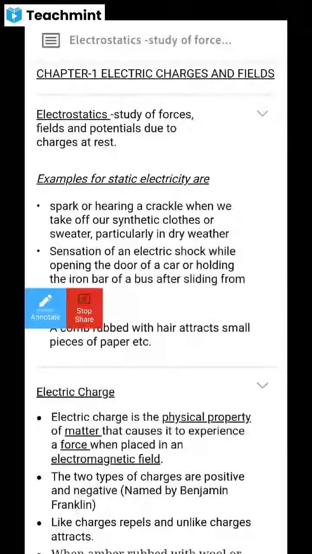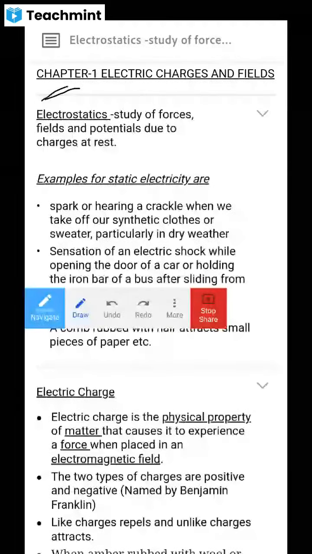What we are studying about all this is called electrostatics. That is a branch in which we study the electric charges at rest. The branch which studies the electric charge, field, force, potential of charges at rest is called electrostatics. So here it is given, the word electrostatics. Electrostatics means what?